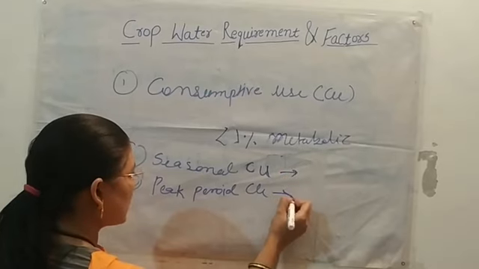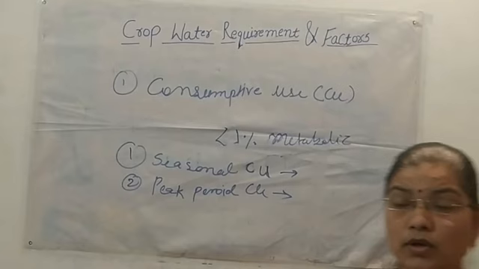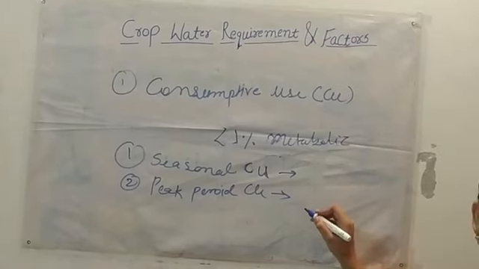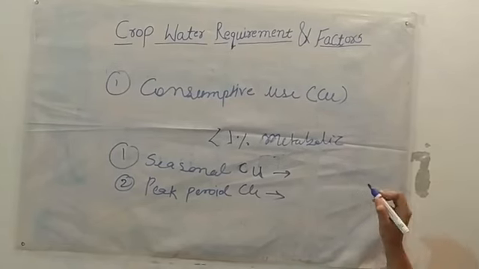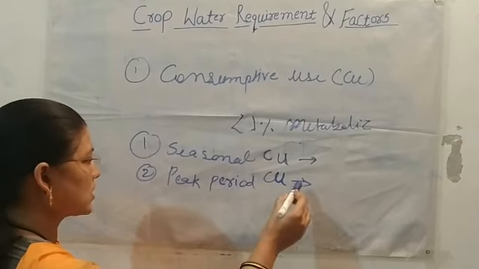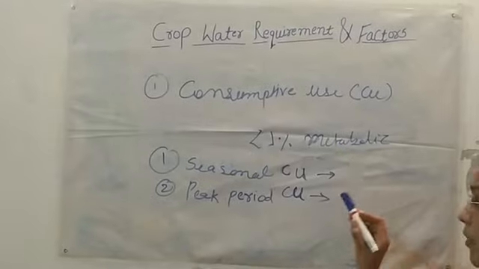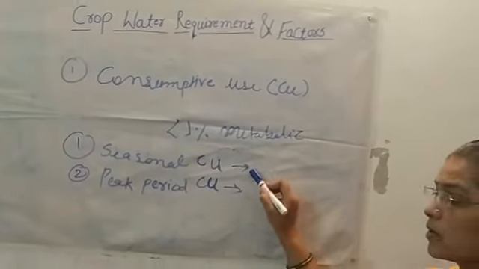Seasonal consumptive use of water means the total amount of water which is required for evapotranspiration during the crop, in a particular crop in a particular season.